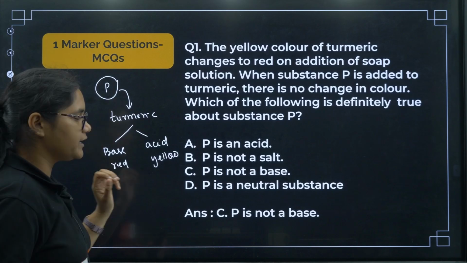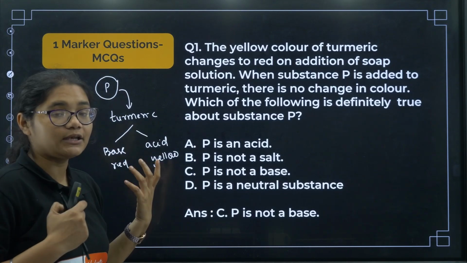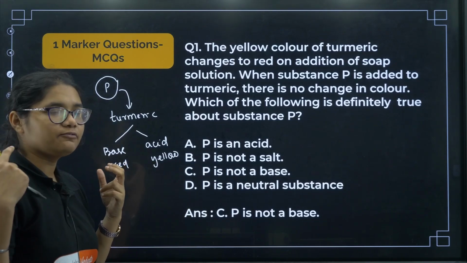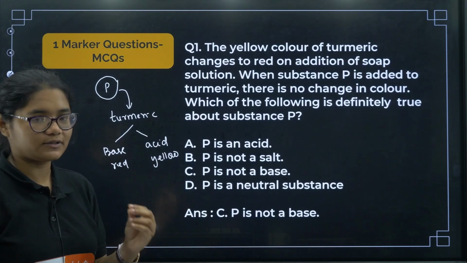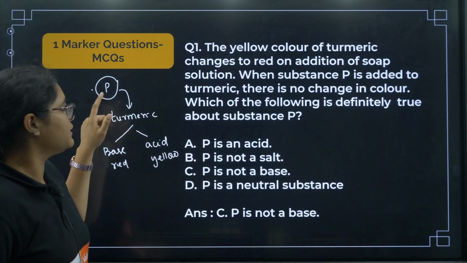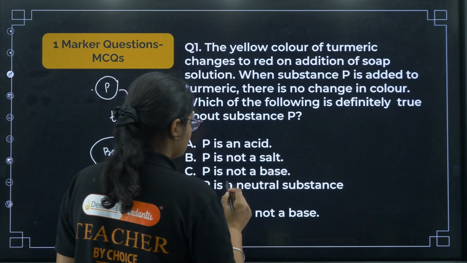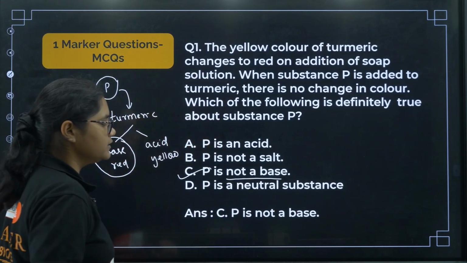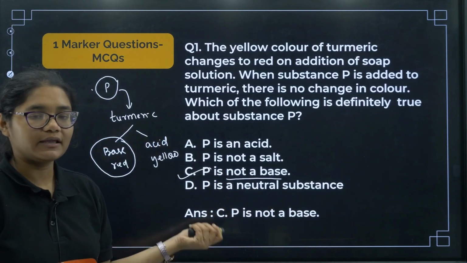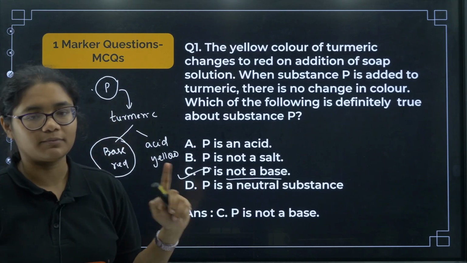Now here you see, very tricky question. P can be an acid, then there won't be any change. But if you add any neutral substance also, there can be no color change. If you just add water, in that case also there will be no color change. But what is true about P is, it is definitely not a base. If it is a base, then it would immediately change to red, but that is not happening. So P is not a base, that is option C. P can be an acid, it can be a neutral substance. We cannot say anything for sure, but something which is 100% confirmed is that P is not a base.